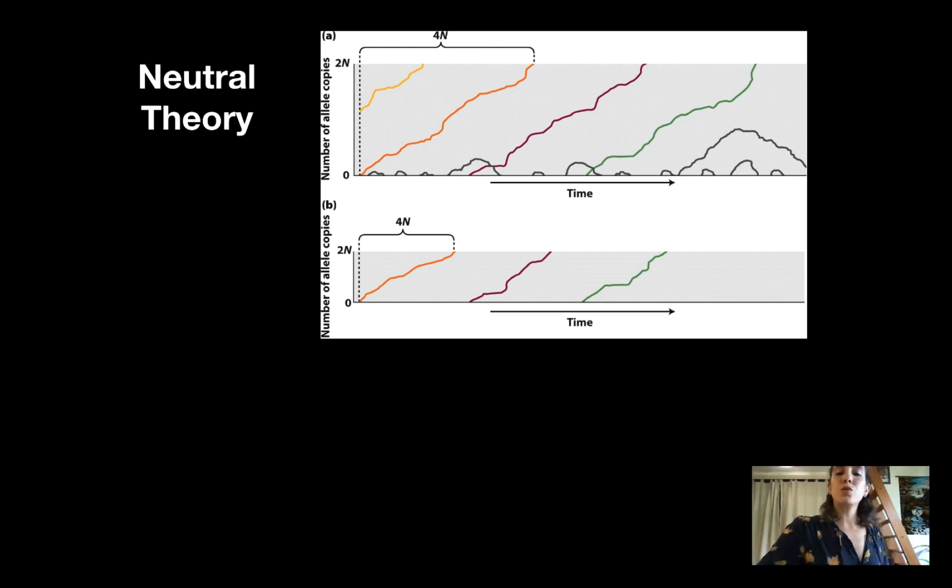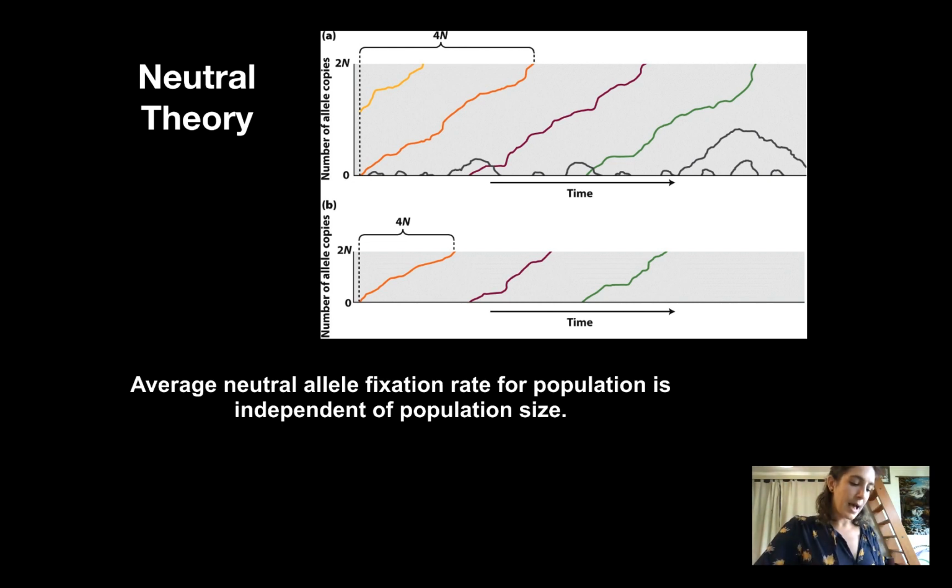So the neutral theory says that the average neutral allele fixation rate for a population is independent of population size. So that kind of is counterintuitive based on what I just said. It takes an allele longer to reach fixation in a larger population. But since it's a larger population, there are more chances for mutations. There are more individuals who might be getting, say, some brand new mutated neutral allele.